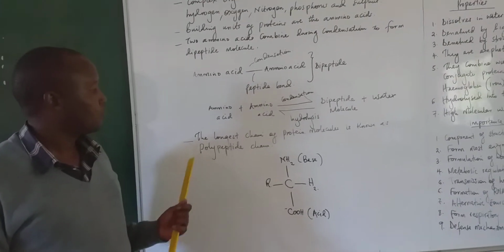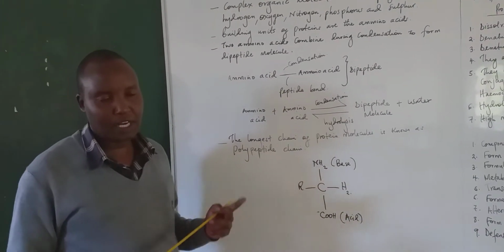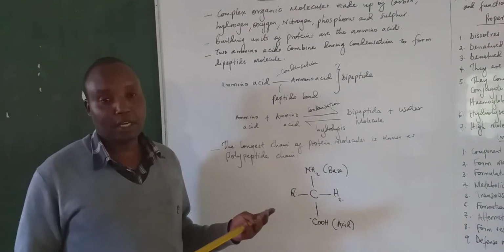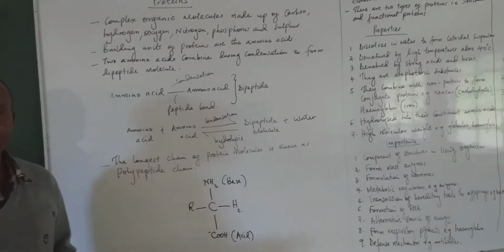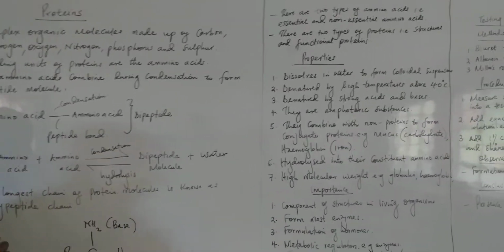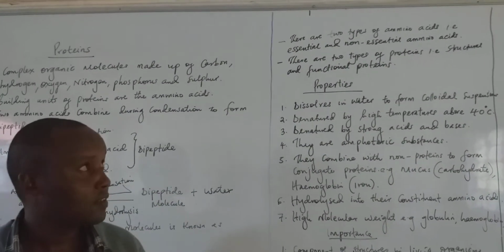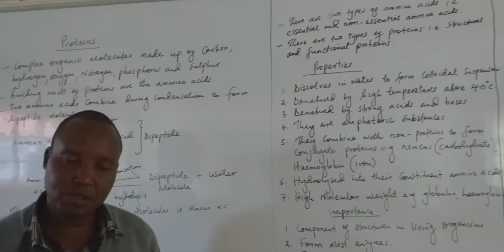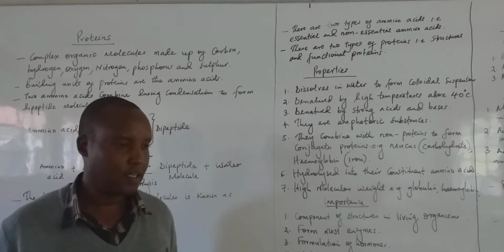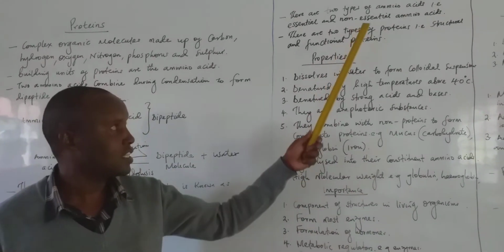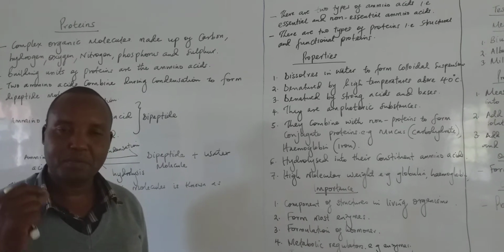Now, there are two types of amino acids in nature. Out of 20 naturally occurring amino acids, we have what we call essential amino acids, and we have what we call non-essential amino acids. Essential amino acids are those that are obtained from the diet, from food, while non-essential amino acids are those that are synthesized by the body.